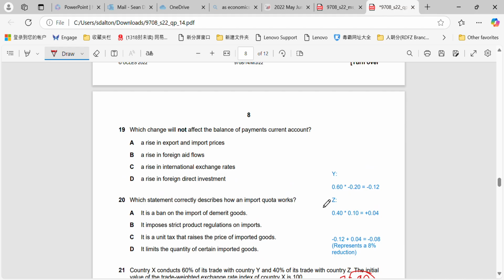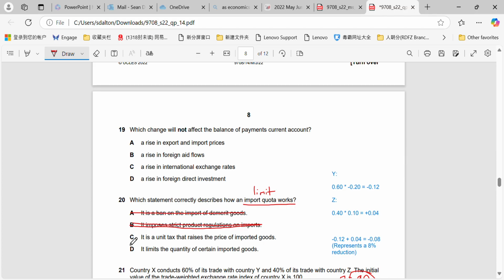Question 20. Which statement correctly describes how an import quota works? Okay, very simple. Remember that an import quota is about a limit. It is limiting the number of imports that can come into a country. So it is not a ban on the import of demerit goods. That is what we would call an embargo. It is not strict product regulations. That would be artificially high quality standards. They are both still forms of protection for A and B, but they are not an import quota.